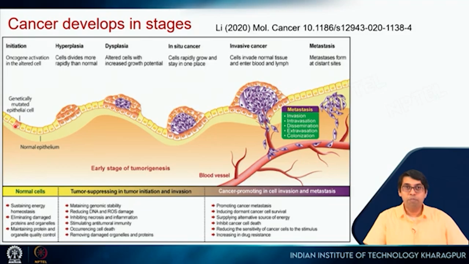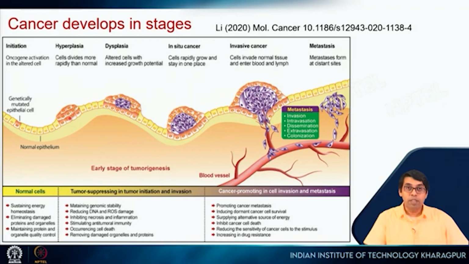So let's say for some reason mutation is caused. Now that mutation happens in some critical protein so that the cell can divide more rapidly than a normal cell. This is called hyperplasia. Here these cells look very similar to normal cells, but they can divide faster.